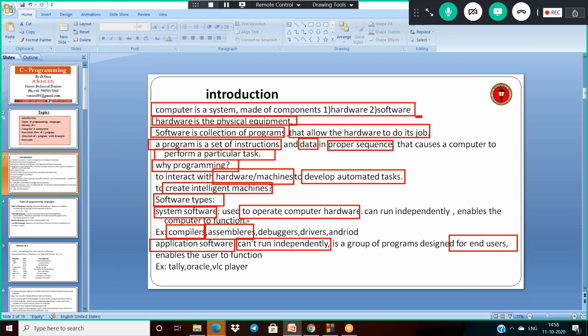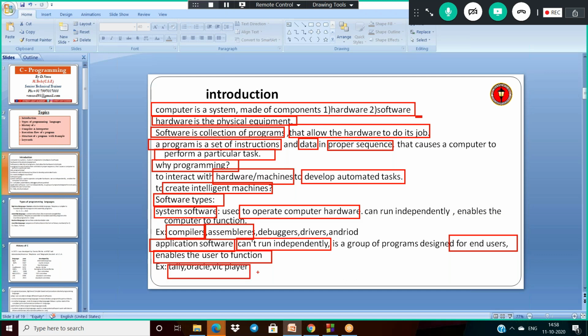So finally, what is the one word difference between system software and application software? Application software enables the user to do its functionality, and system software enables the computer, the hardware, to do its functionality. So these are the two different types: system software and application software. What are the examples of application software here?